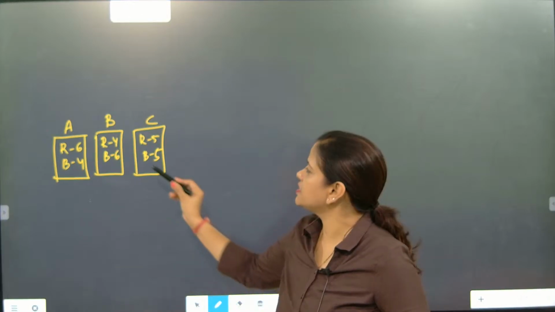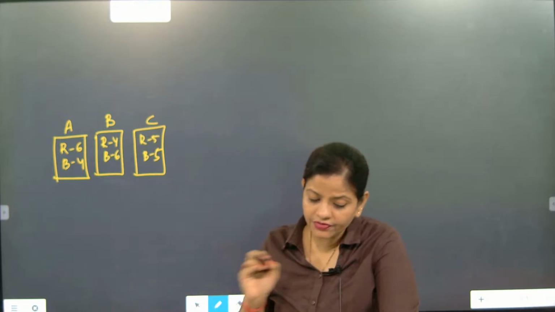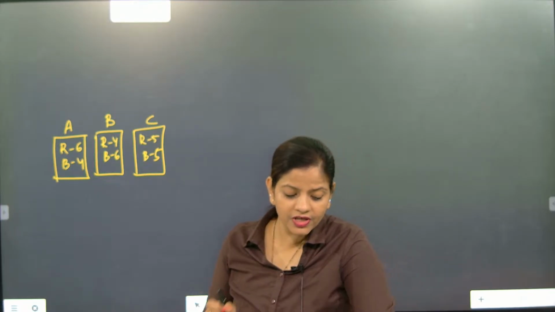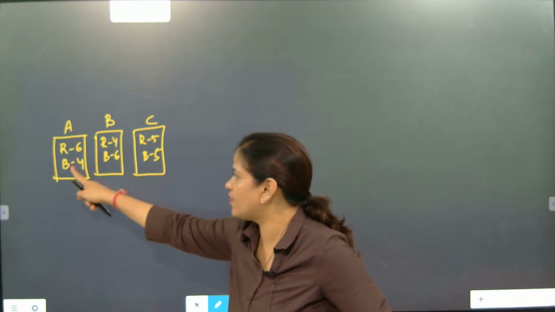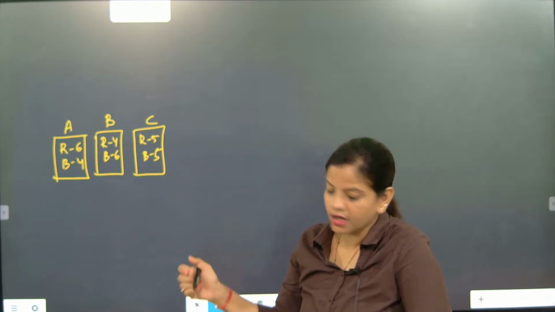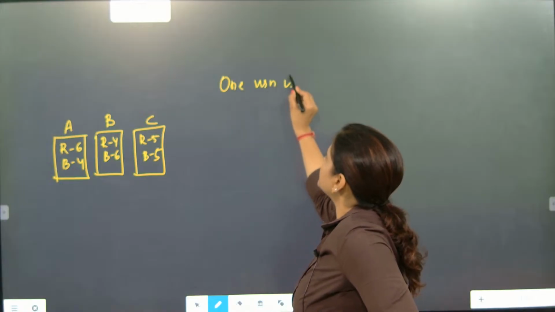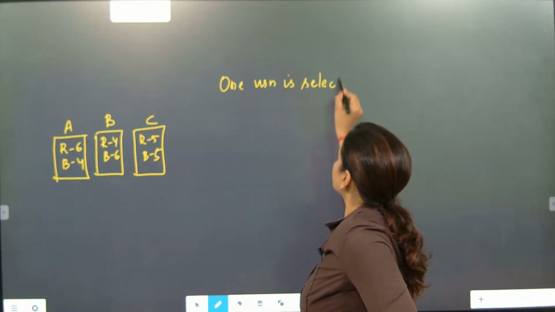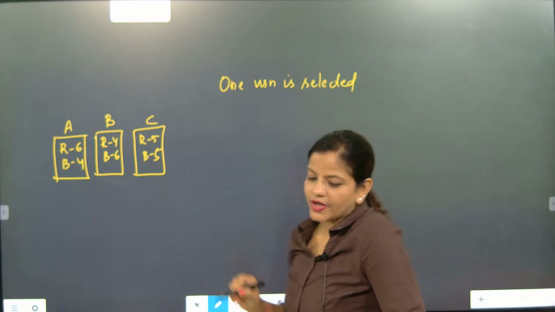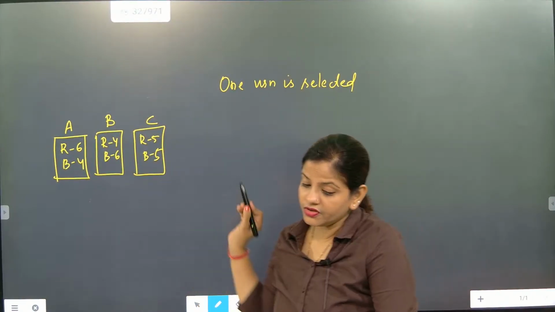Okay. So now these are exactly urn A, urn B, and urn C. Story over. After that, what they are telling is that one of the urns is selected. That means out of 1, 2, 3, any one urn is selected. So any one urn we are going to select from all the three urns.